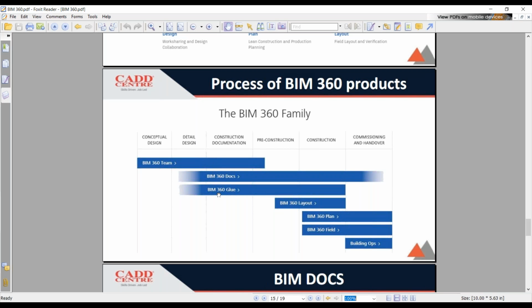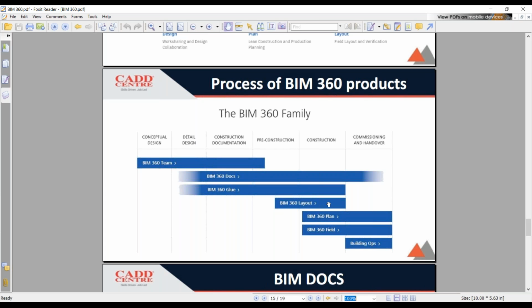And when it comes to BIM 360 Glue or BIM 360 Field, I mean BIM 360 Coordinate, both are being the same. Like BIM 360 Glue and BIM 360 Coordinate are the same. The coordination, the clashes that you want to find out in your BIM model, it starts with the detailed design, and it goes till the construction.